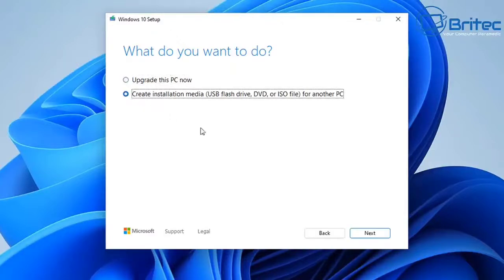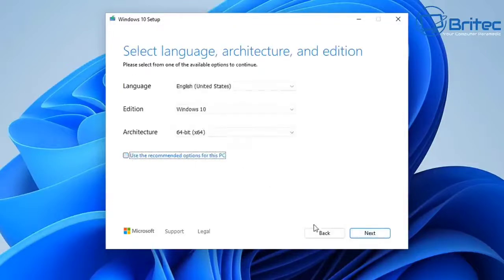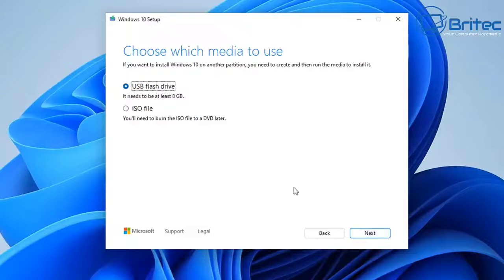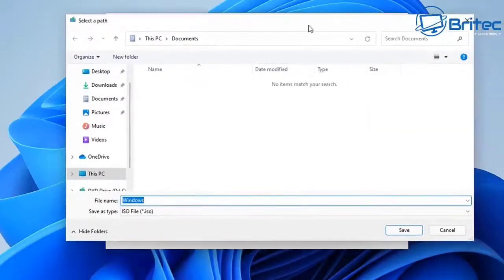So once we get to this stage, we're going to create an installation media for a USB flash drive or download the ISO. You can leave this ticked if you wish, but I'm going to remove the tick and we're going to go next. From here, I'm going to go for the ISO file. Now, if you're doing a fresh install and you want to use your USB flash drive, you can create a bootable USB flash drive with Windows 10 on it and completely install Windows 10 that way if you wish.